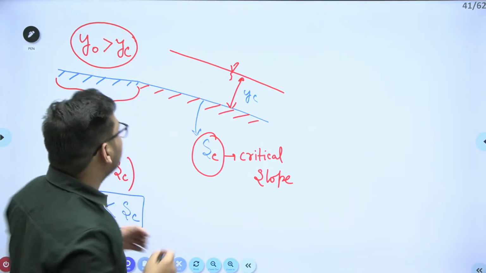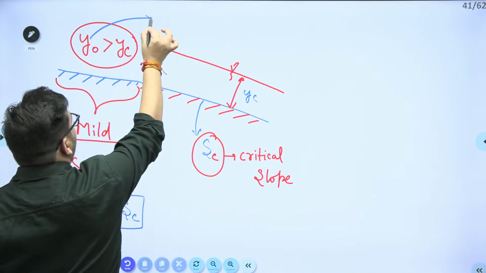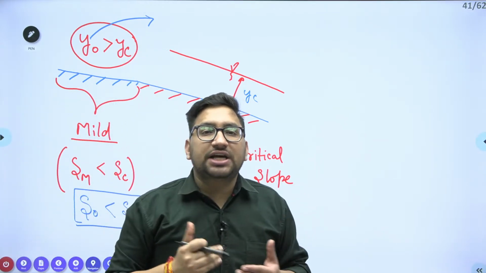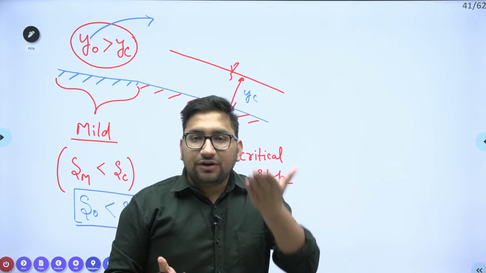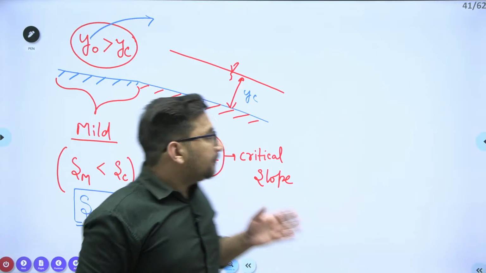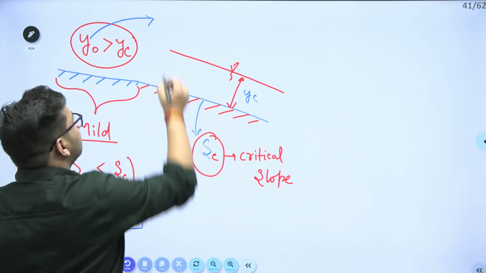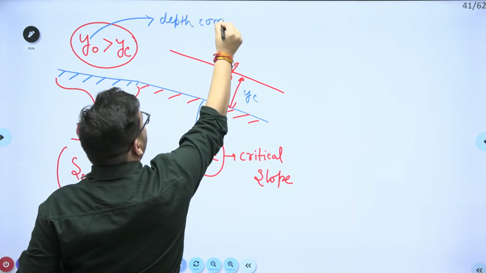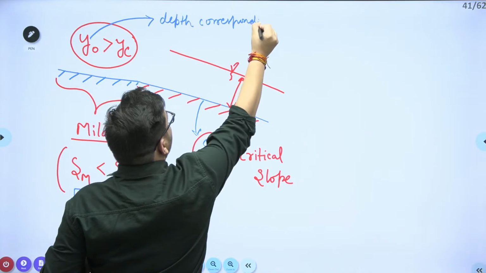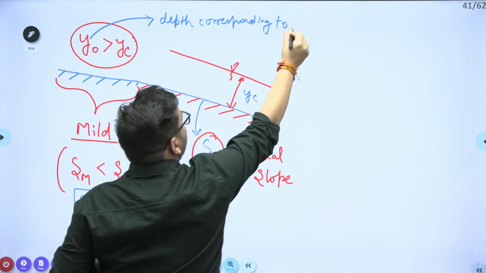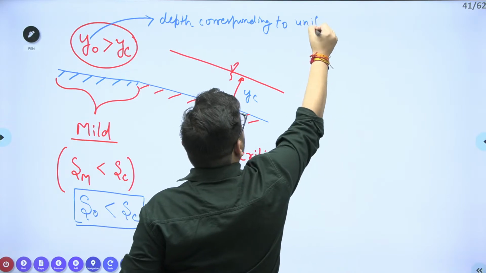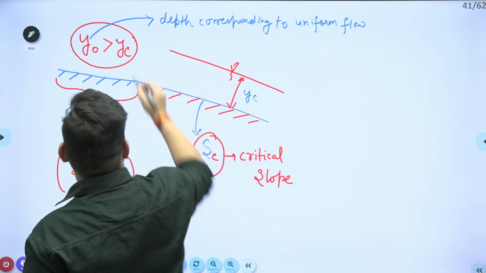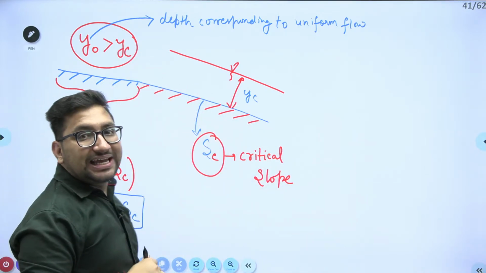Now the question arises, sir, what is this normal depth? This normal depth is nothing but a depth corresponding to a uniform flow. If in any particular channel the flow is uniform, then the depth at which the water will flow is your normal depth. This is the depth corresponding to uniform flow. Clear? What is this YC? YC is the depth corresponding to your critical flow.